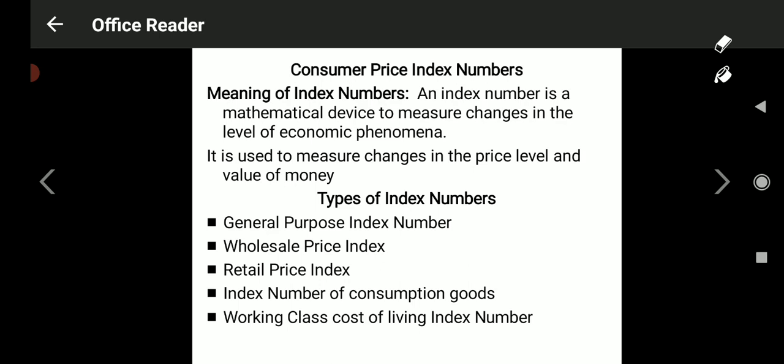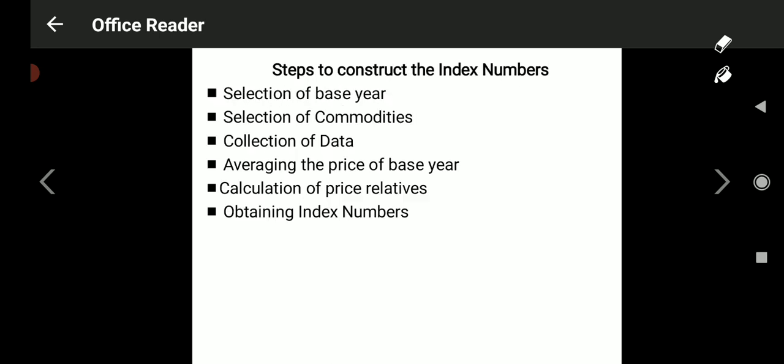Sometimes the cost of living index automatically changes because of price. They have to pay more because of the increase in the price of commodities, because of inflation. Common people have to pay more money to purchase less. If such is the condition, their cost of living index goes on increasing. So this is what I mean to say about the types of index numbers.